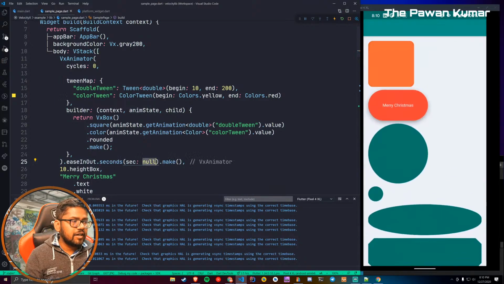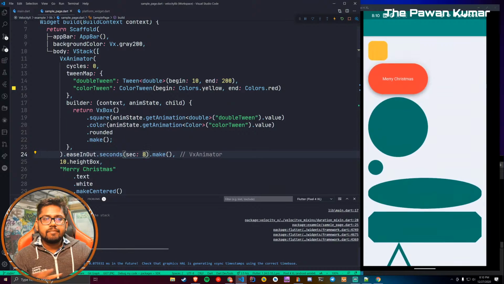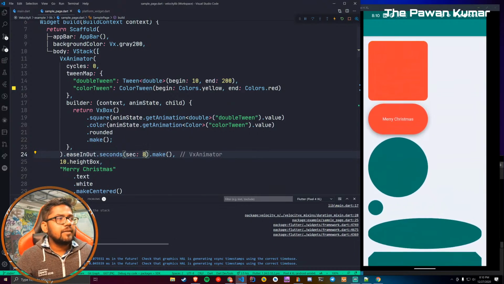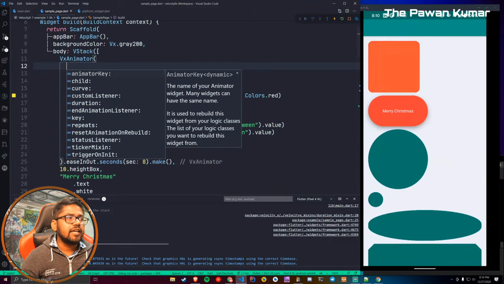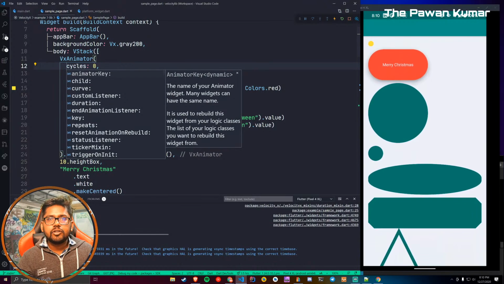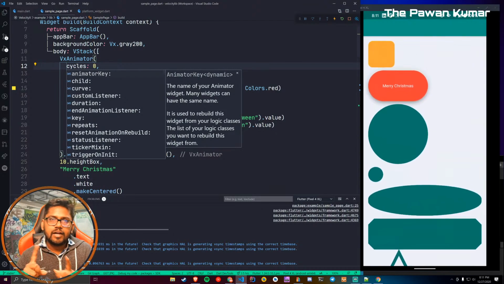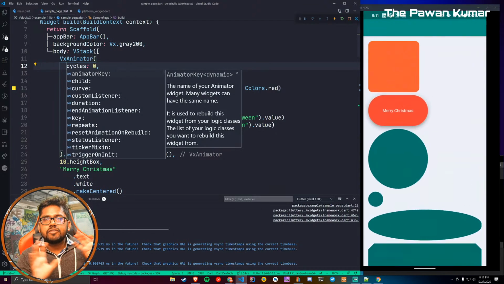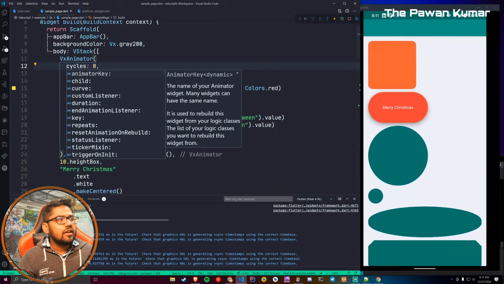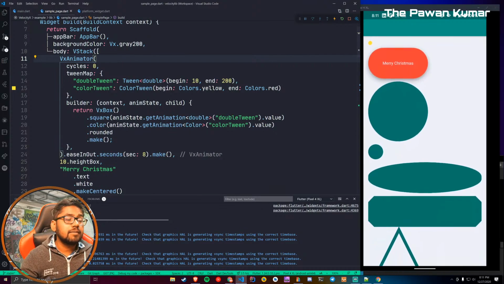Then the second part which I showed you, let's say this, is something which you can give as a property. By the way, this also takes an animator key, and using this animator key you can trigger animation on a button click or whatever you want to use. Someone was asking me if I can click a button and do something on animation. Yes, you can do it. You have to use something called an animator key, which has some methods you can use.